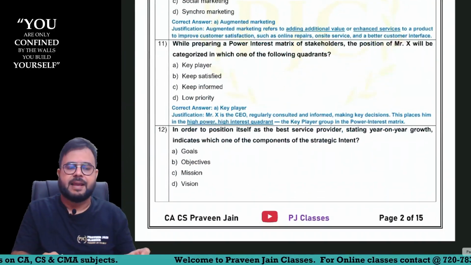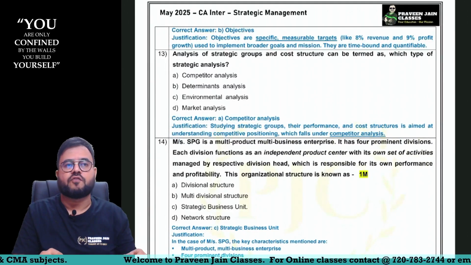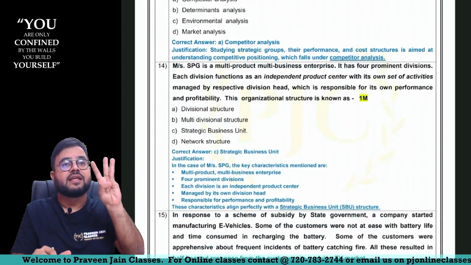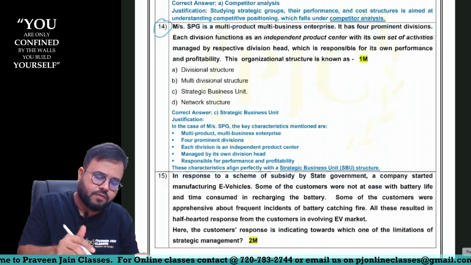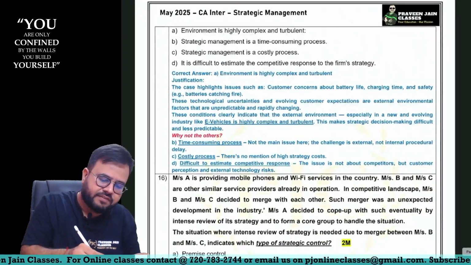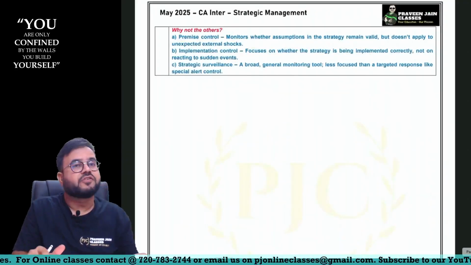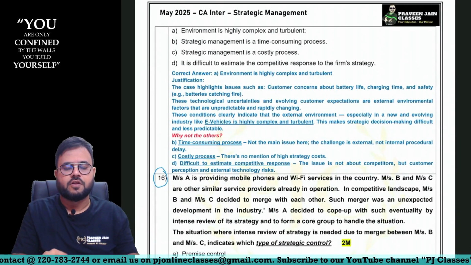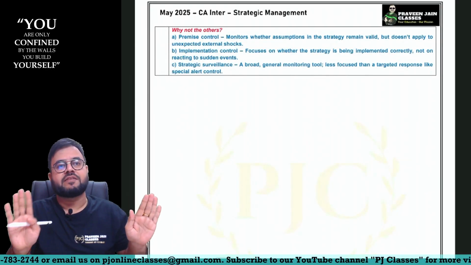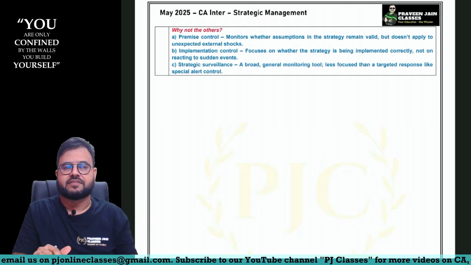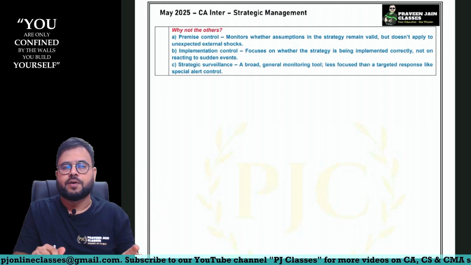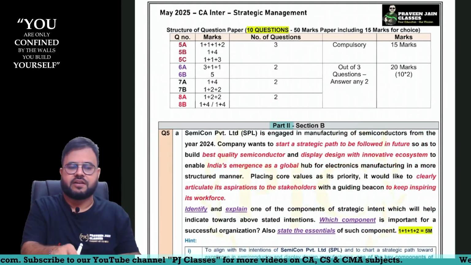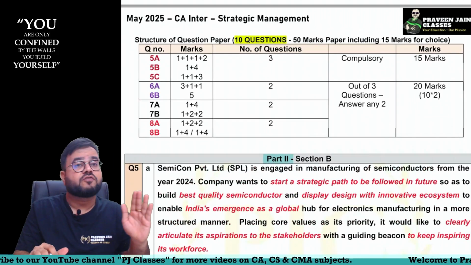So you can see 5 MCQs are there, questions 9 to 13, based on the scenario, and then you will be finding 3 MCQs, numbers 14, 15 and 16. These are 3 independent MCQs, which are also part of our exam paper. So totally you will be finding 5 plus 3, 8 MCQs coming in the exam. 7 MCQs will carry 2 marks and 1 MCQ will carry 1 mark. So totally 15 marks. This was your MCQ part.